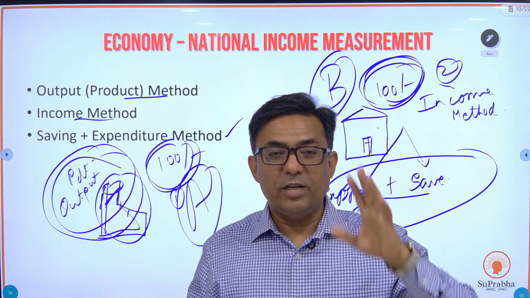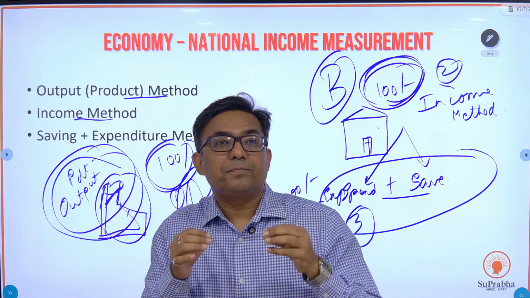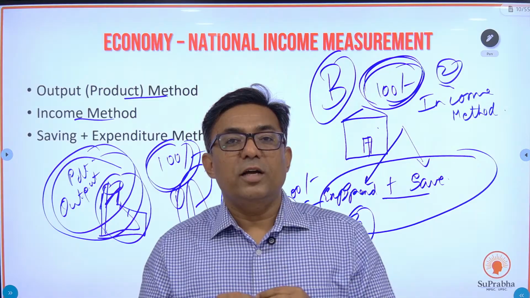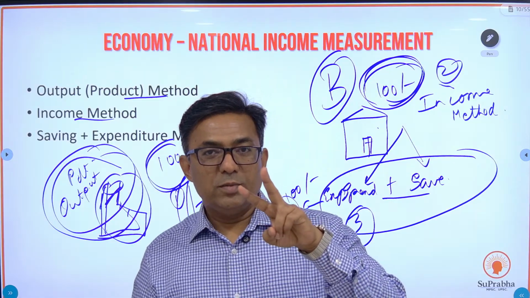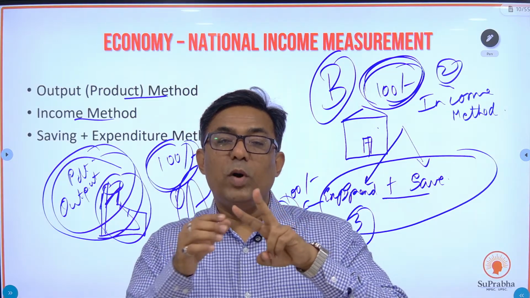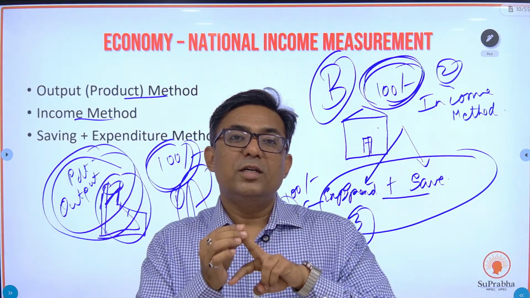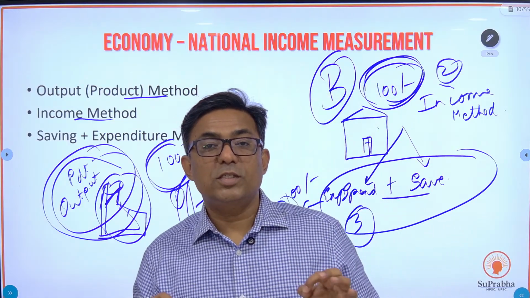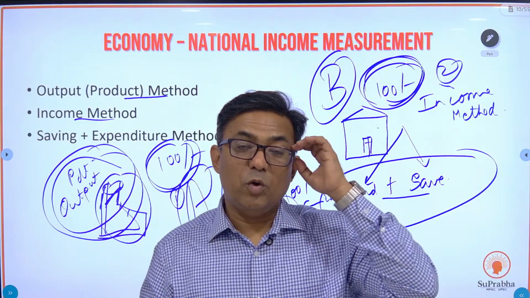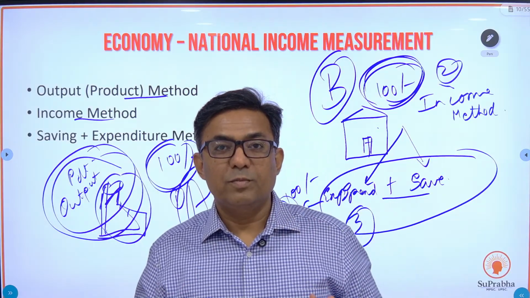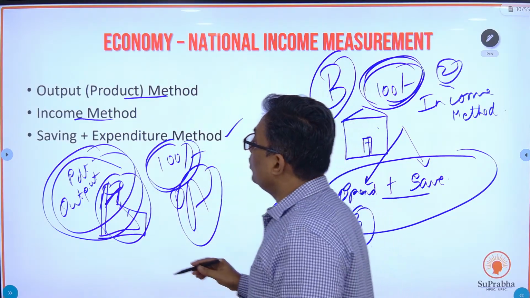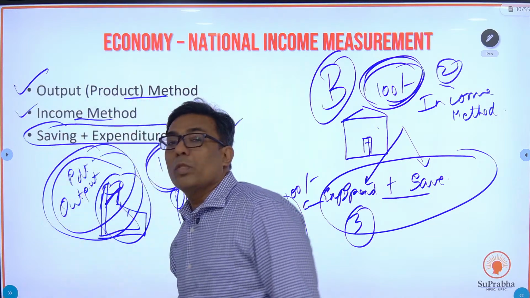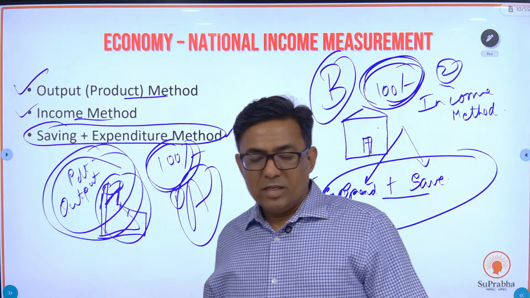Now please be very clear over here. India uses only two methods to calculate the GDP. One is the output method and the second one is the income method. We do not use expenditure plus saving method to calculate the GDP or the income of the country. Is this clear? India uses only these two methods, 1 and 2. We do not use this method. I'll give you the reason.